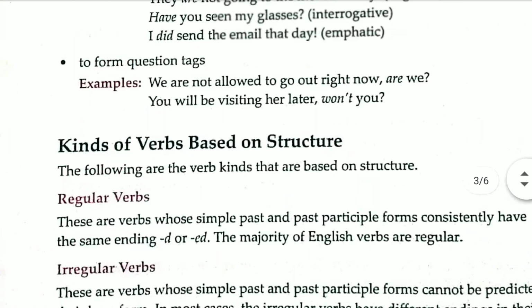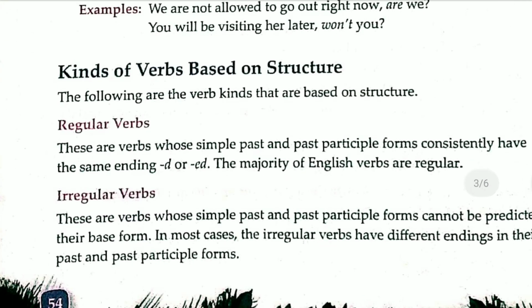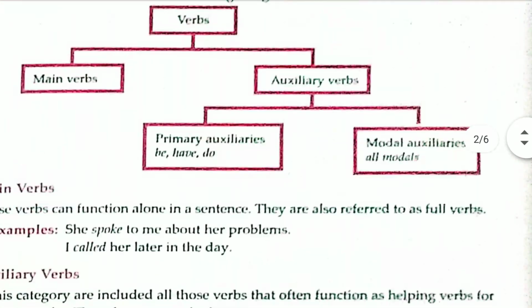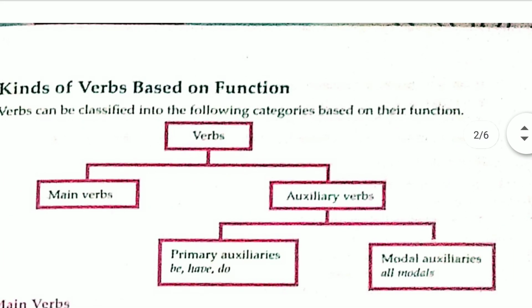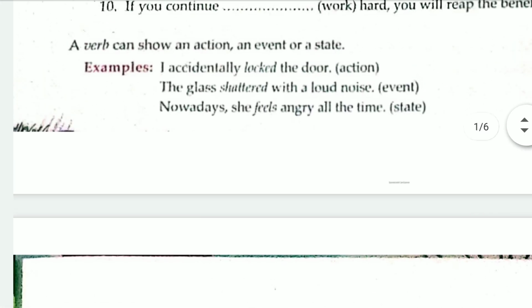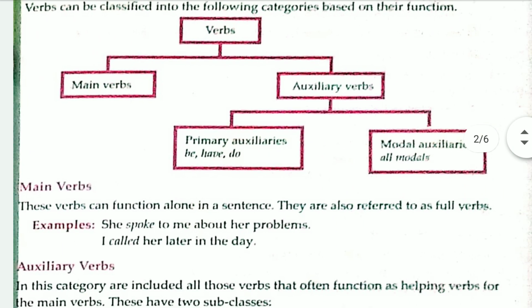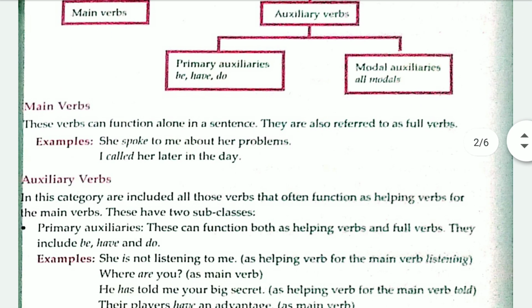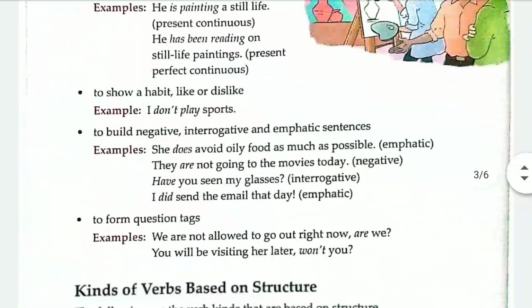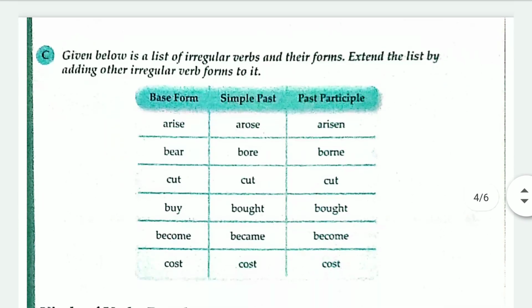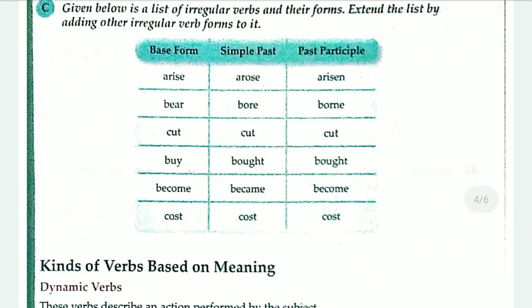We have seen kinds of verbs based on structure, that was regular and irregular, and we have also seen kinds of verbs based on function, that was main verb and auxiliary verb. So these are the things we have seen, how these main verbs function, how this auxiliary verb functions. There are two subclasses of auxiliary verbs. We have seen primary auxiliaries function. We have seen regular and irregular verbs, in which we have seen some of the tables, base form, simple past and past participles. You can add some more verb forms here.